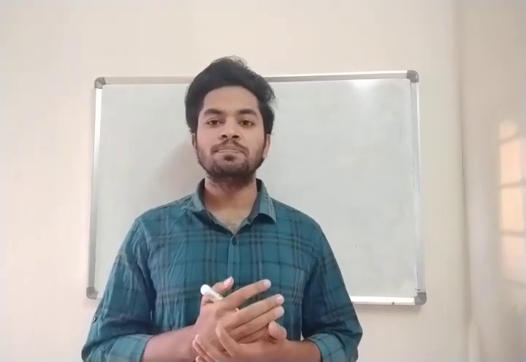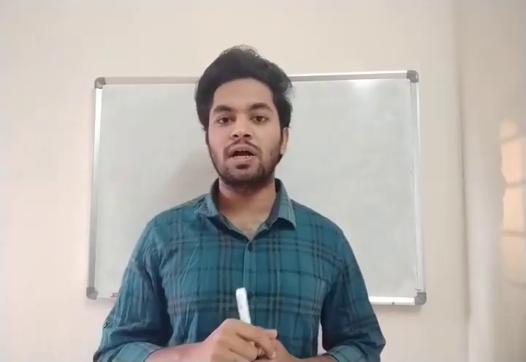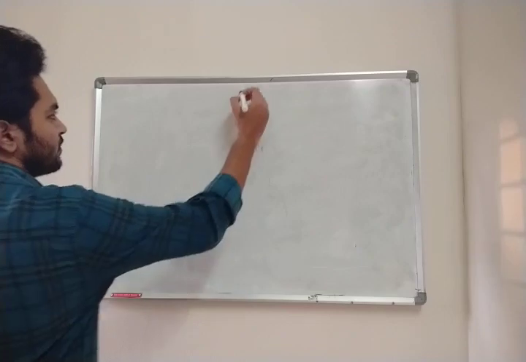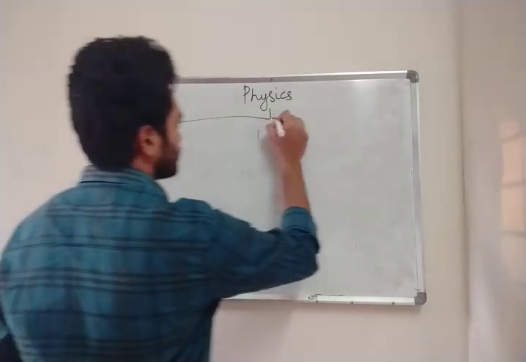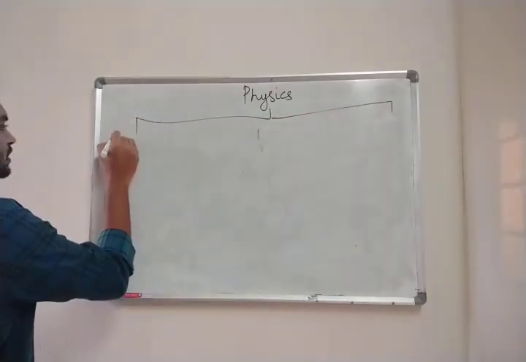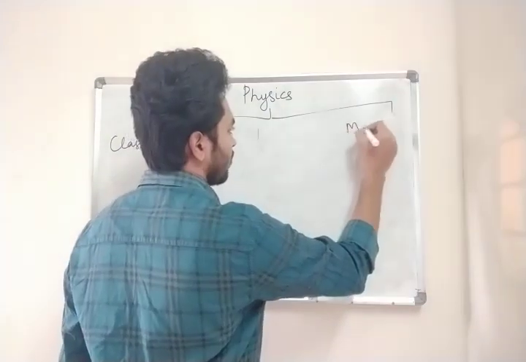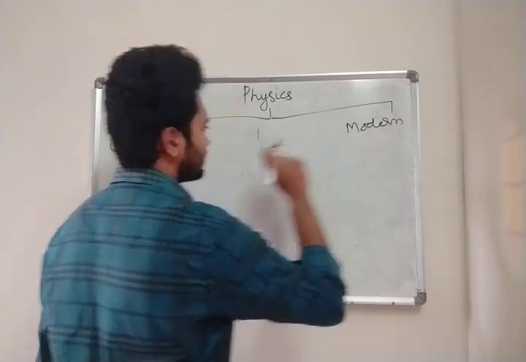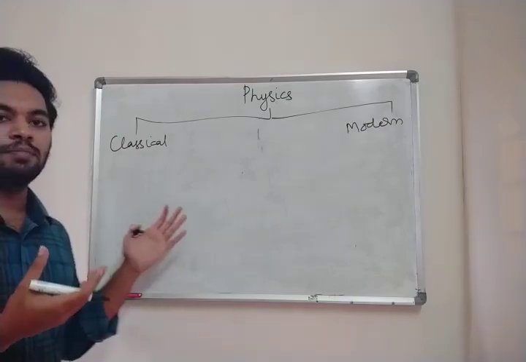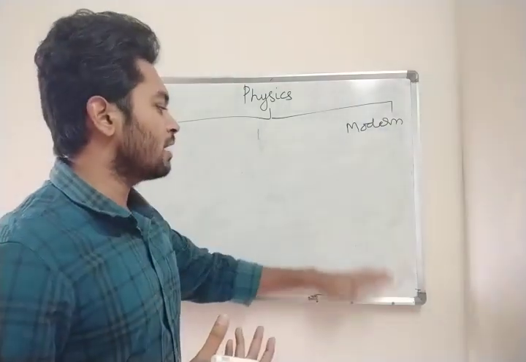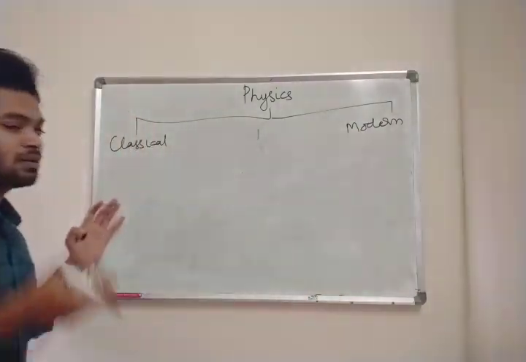Now, physics is divided into parts. Physics is divided into two parts. One is classical and the other is modern. Classical means this is the part which is coming from a long time, and modern is what came into application recently. Recently means some 100 or 150 years ago, but classical physics is from a long time.